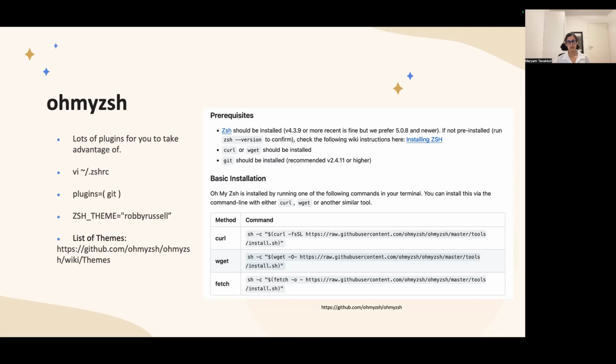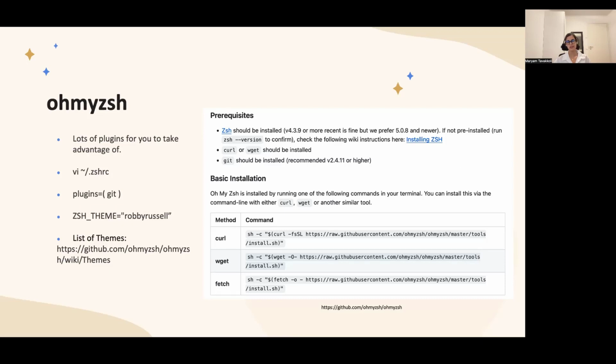And then you will also have different themes available. The default is the one which is mentioned here. But there are plenty of those that you can choose from. I have mentioned a link to the list of themes that you can go and take a look at. And there are also screenshots of each of those showing how they look, what colors are used in each theme, and so on.